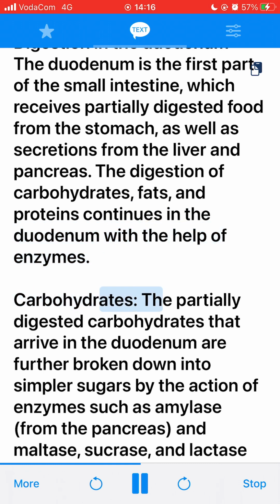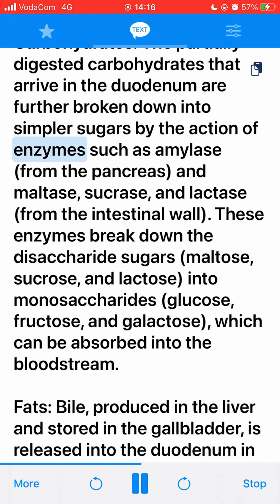Carbohydrates. The partially digested carbohydrates that arrive in the duodenum are further broken down into simpler sugars by the action of enzymes such as amylase from the pancreas, and maltase, sucrase, and lactase from the intestinal wall. These enzymes break down the disaccharide sugars maltose, sucrose, and lactose into monosaccharides glucose, fructose, and galactose, which can be